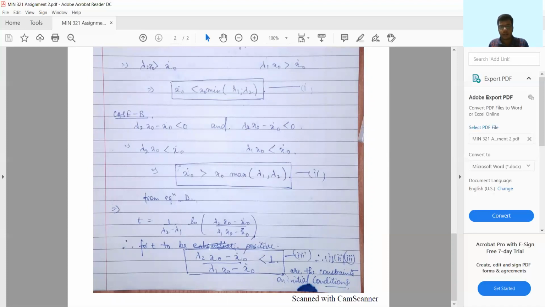That means (lambda 2 x0 minus x dot 0) upon (lambda 1 x0 minus x dot 0) should be less than 1. This gives us the third condition on the initial parameters.